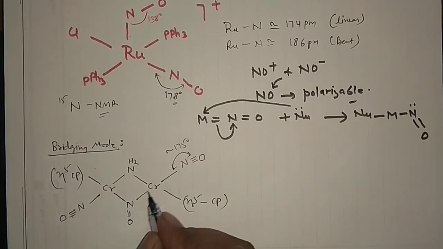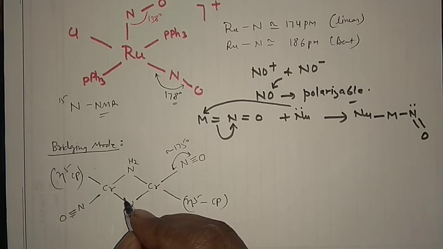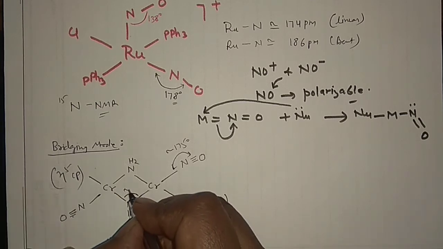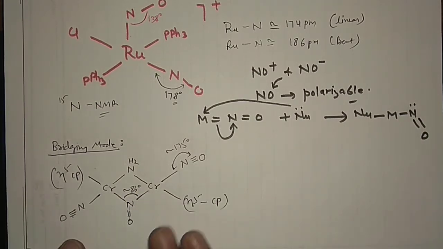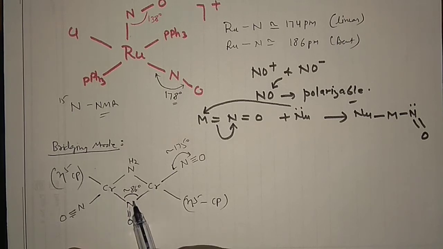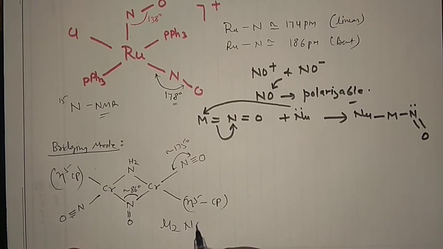This is the bent kind of bonding. This is this one, this is this one, that means the bent bonding is there. So when it is bent in nature, this bond angle should be somewhere around 120 degrees, but I have already told you it is not possible to have exactly 120 degrees, so it is 86 degrees. In that case you can see here this NO is bridging through this chromium as well as this chromium. So this mode actually is mu2 NO. This is mu2. See, this is mu1, this is also mu1, this is mu2.